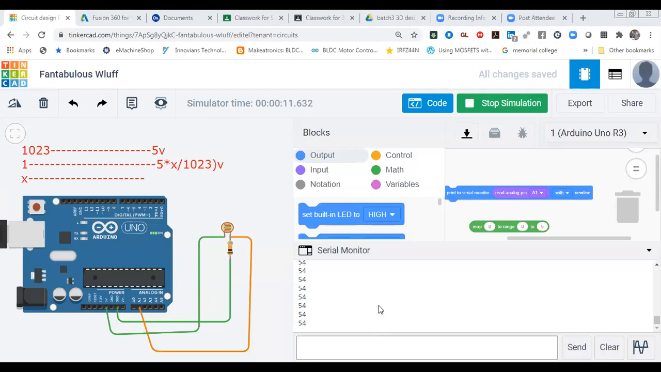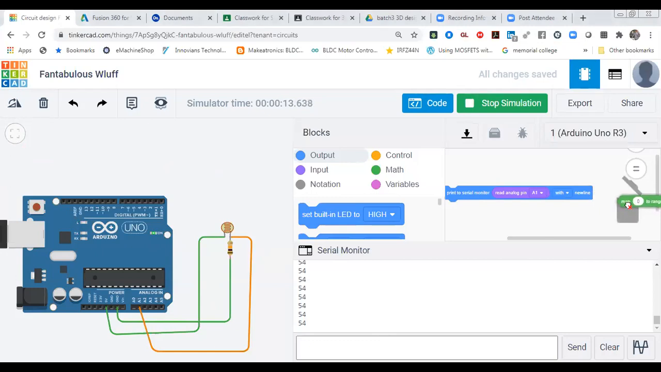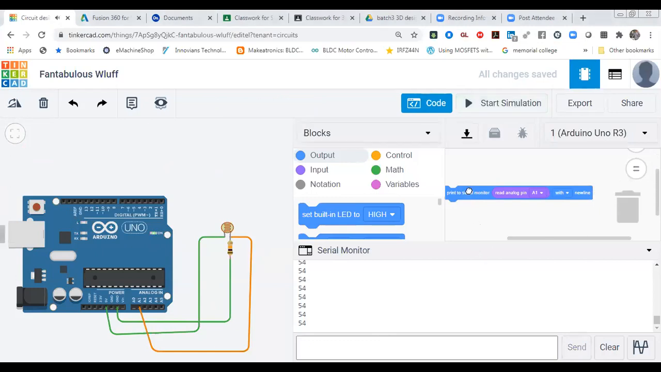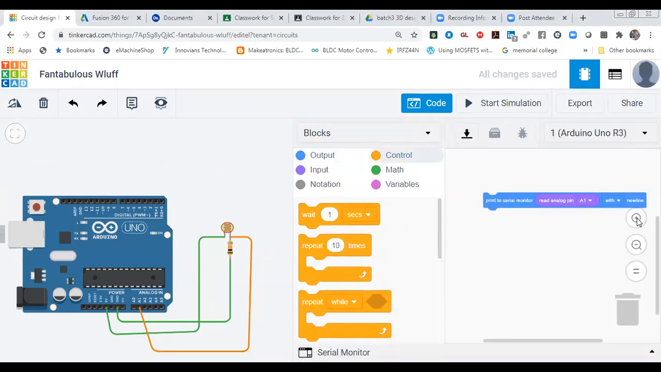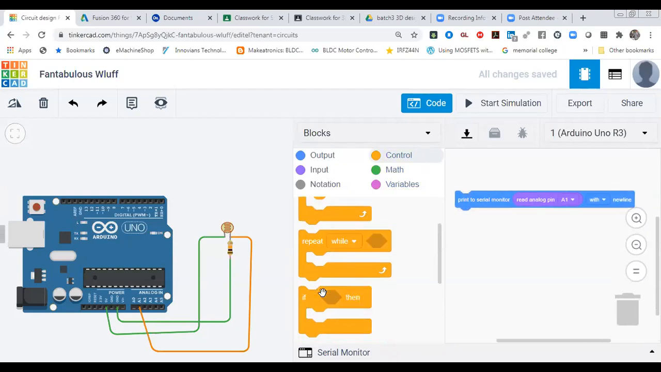Now I'm going to connect it over here, and the circuit is ready. I'm going to make it an automatic street light. How can we make an automatic street light? You just have to put conditions. What condition can you put over here? You have to use an if and else condition. Go to control, and let me zoom in. Use if and else conditions.